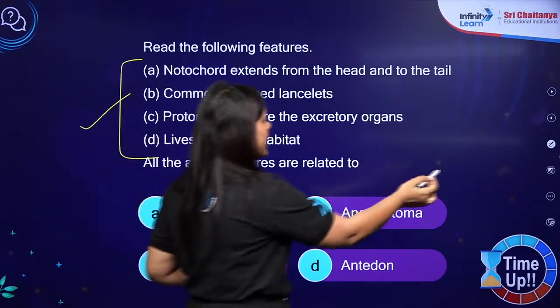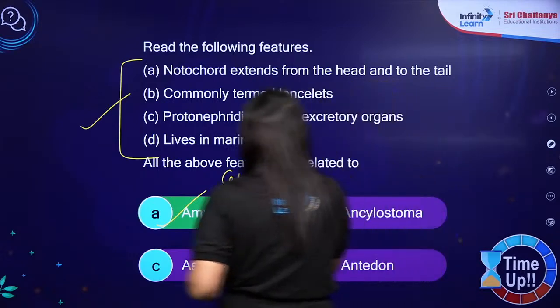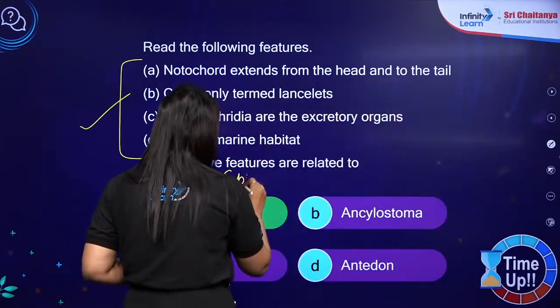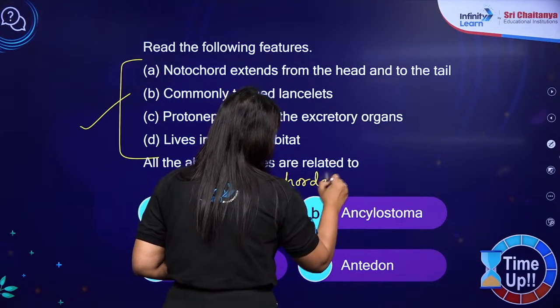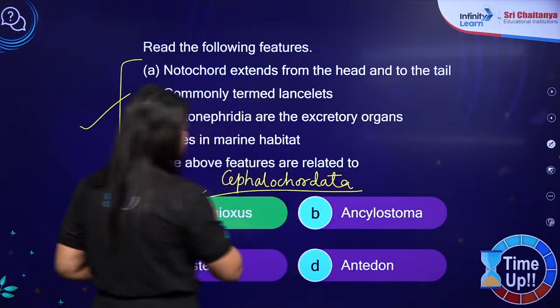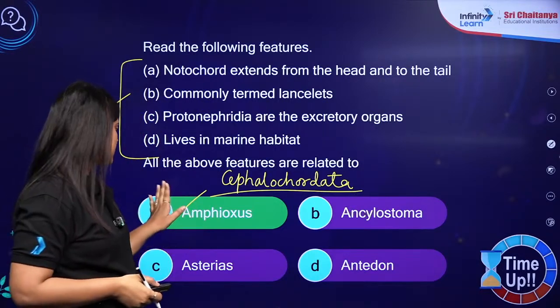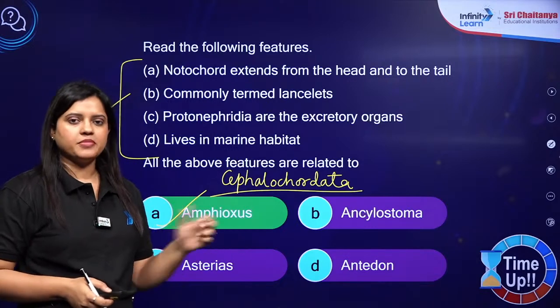And they have notochord extending from head to tail, and that too throughout their life. That's why we are calling it cephalochordata. Okay, and they are also exclusively marine. Got it? So answer is Amphioxus. Another name of Amphioxus will be lanceolate or branchiostoma.